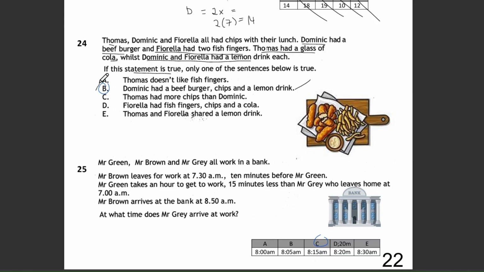The correct answer is option B. Dominic had a beef burger, chips, and a lemon drink. Here's the explanation. The passage confirms that Dominic had all those things. Only this sentence is fully true.